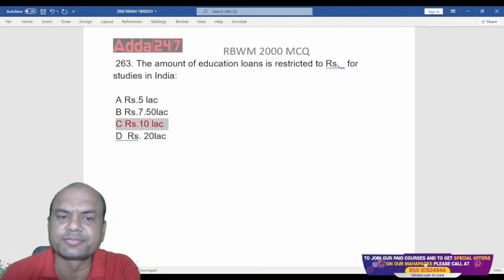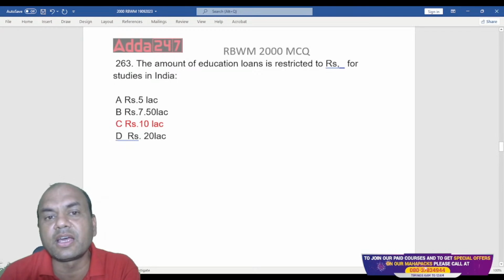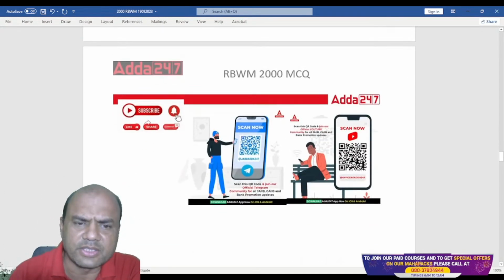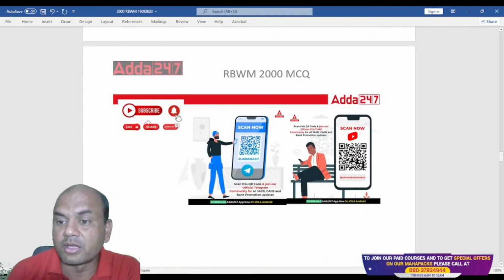10 lakhs. Education loans in India are restricted to 10 lakhs. Okay. Similarly, next one.